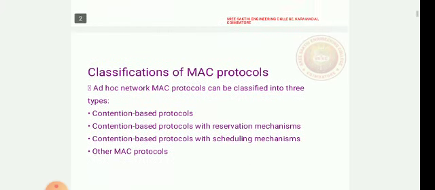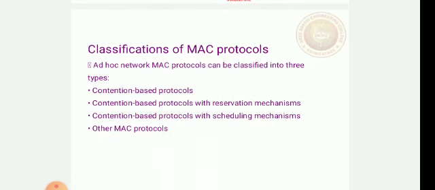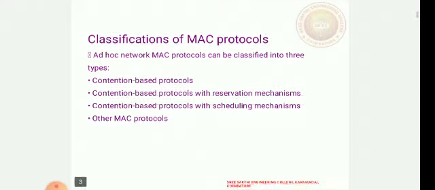So the first one is classifications. Already we have seen the types of ad hoc network MAC protocols that are classified into three. That is contention based protocols, and the other types are contention based protocols with reservation mechanism and contention based protocols with scheduling mechanism. Today we are going to see these two mechanisms and other MAC protocols.